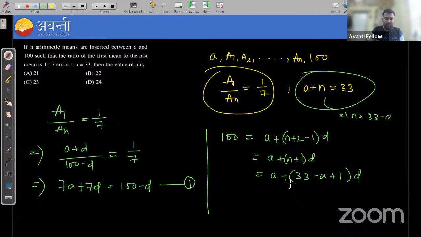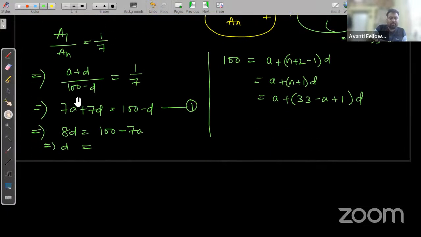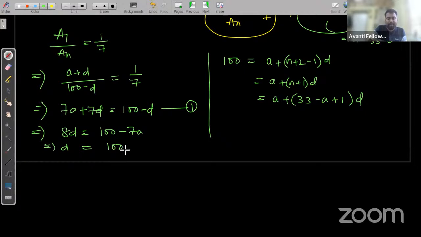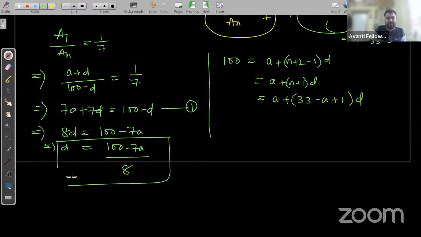So in place of d also we can write this. From here we can conclude 8d is equal to 100 minus 7a, right? So d is (100 minus 7a) upon 8. So from here we are getting the value of d, right? So let's substitute it.